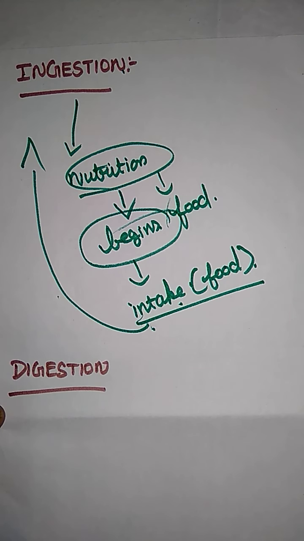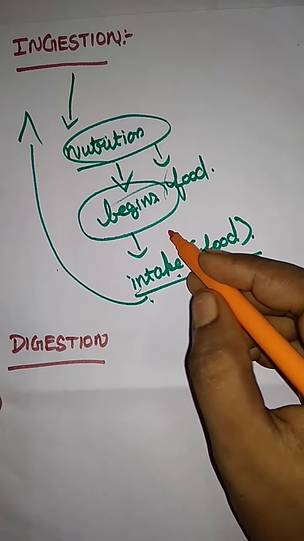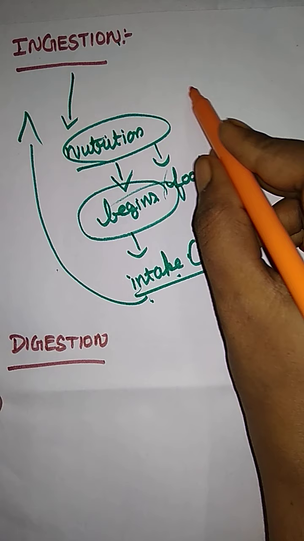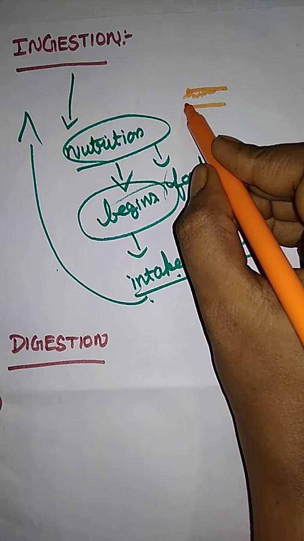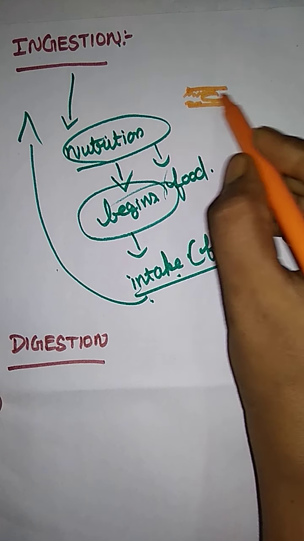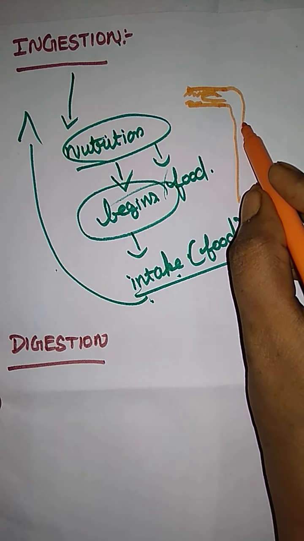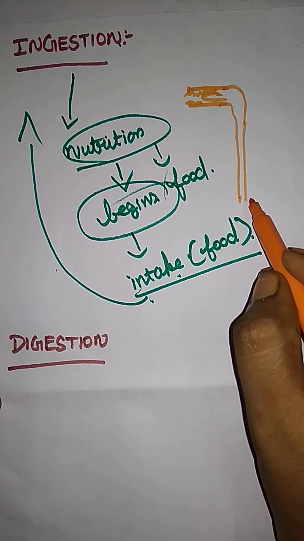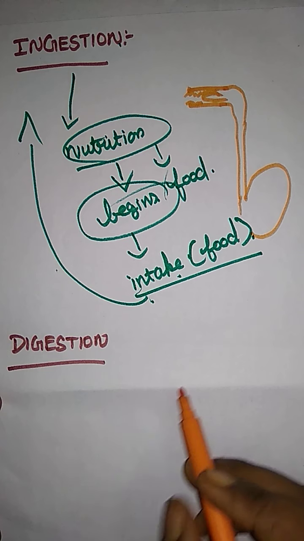Here, digestion, which means what? Digestion means they are now in the first stage, entering the mouth. Just imagine this is the mouth part. Here they have teeth, a buccal cavity and tongue, a pharynx and a long food pipe, the esophagus, and now they enter the stomach. In that part is digestion.